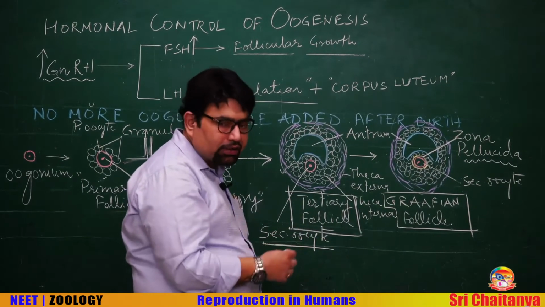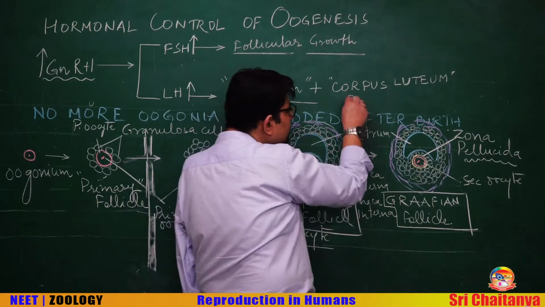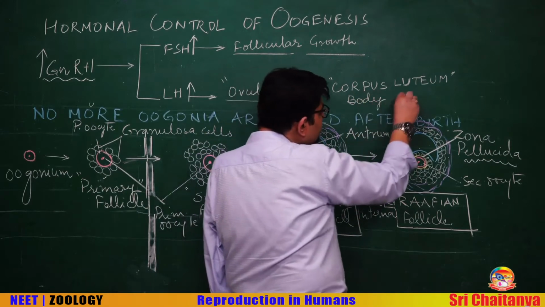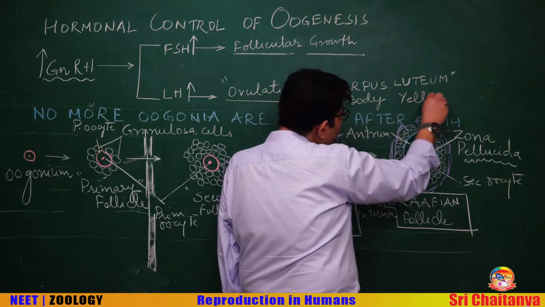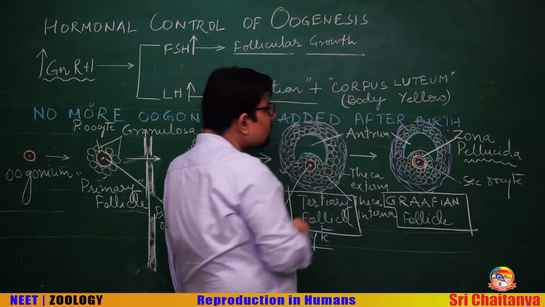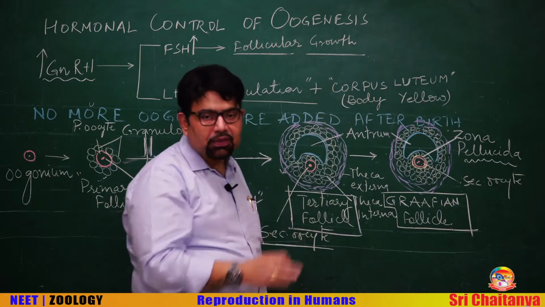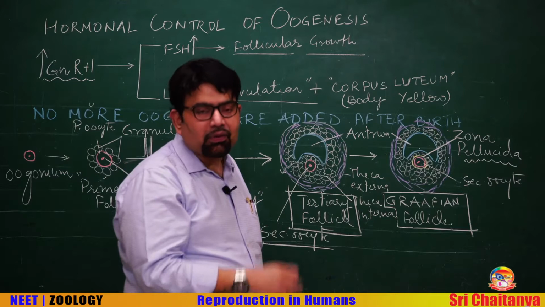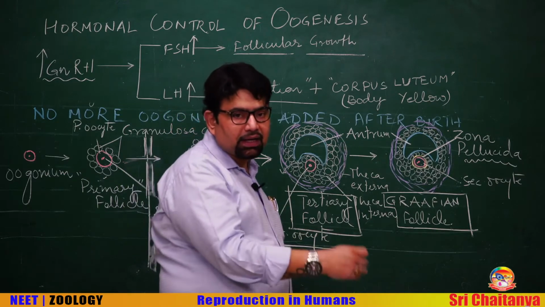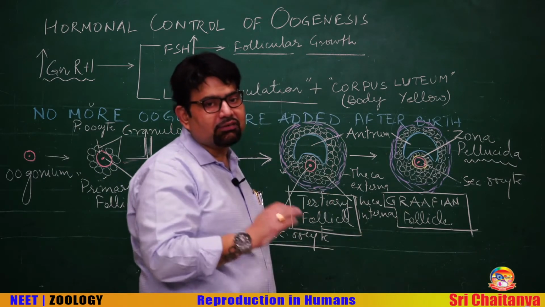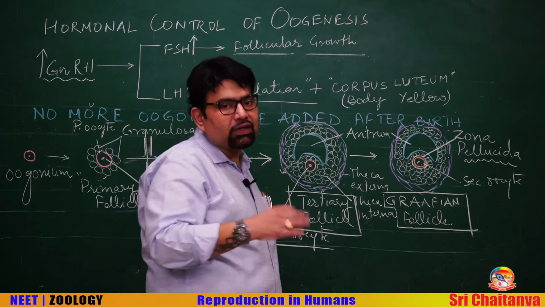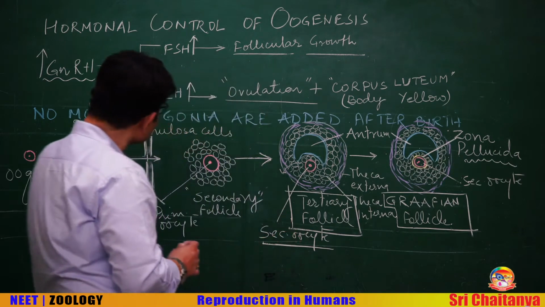This is a yellow body. Corpus means body and luteum means yellow. So, it is a yellow body, corpus luteum, and what is that? It is a temporary endocrine structure, and it is maintained by LH. As long as there is LH, there will be corpus luteum and it will release its hormones.